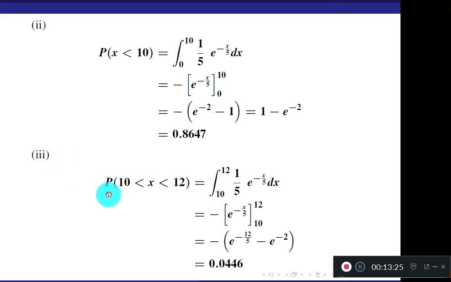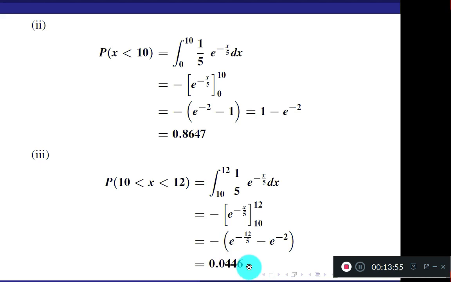And the third question was more than 10 and less than 12. So P of x greater than 10 and less than 12 means 10 to 12. So it is understood, integration from 10 to 12. Same function to integrate once again, only the limits are new. In each case we get a similar function to integrate. Evaluate the integral, apply the limits. Upper limit 12 by 5 you get here, and lower limit 10 by 5 means 2. Calculate using the calculator. Answer is